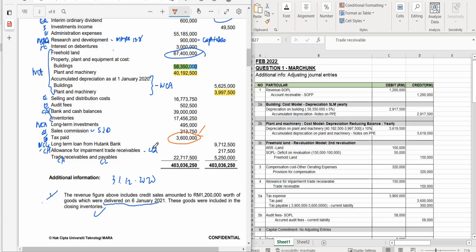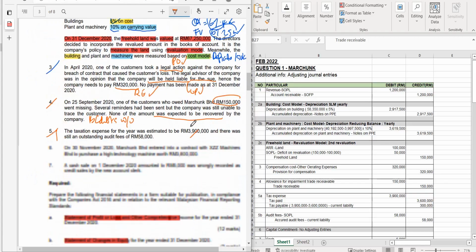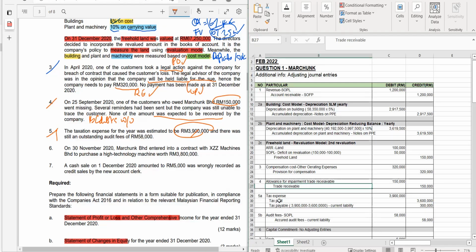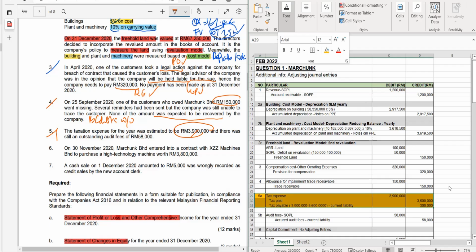I have overlooked that. It was 3.6, and the tax charge was 3.9. So the difference was 300,000. You have underpaid the tax, and therefore the difference is tax payable. So you can see the journal entry that I have put here. This one is tax payable, and that tax payable will be adjusted in the current liability. Next one is number 6.